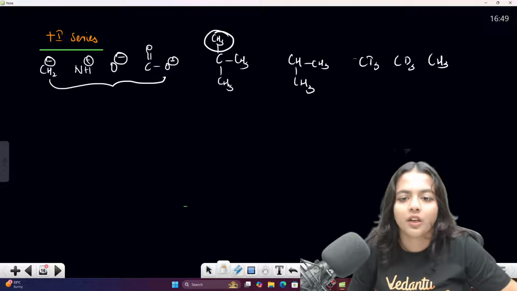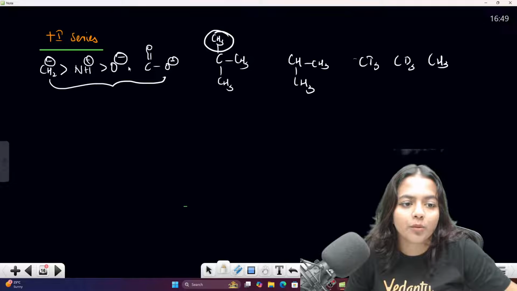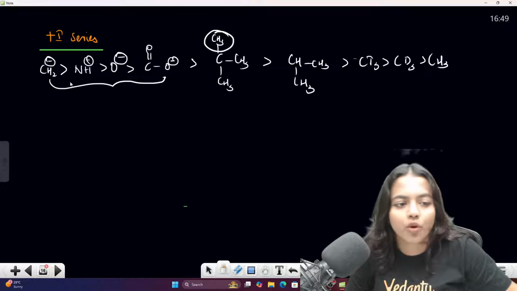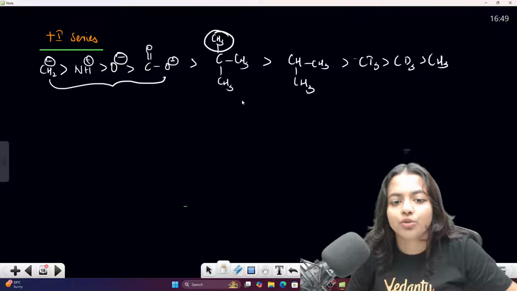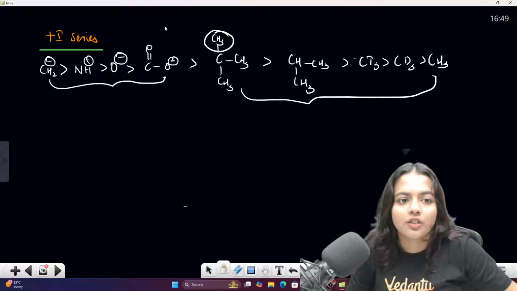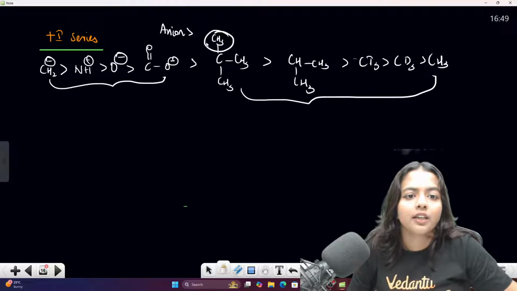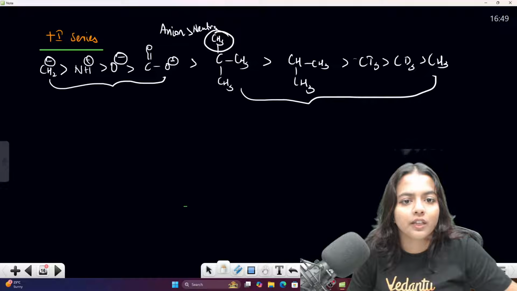Okay, this is enough. So this is the order. Which one will be more, children? Which one will be more? They will be having more effect for the anions. These are neutral charge. They don't have any specific charge. So always remember, anions will be showing more plus I series than the neutral ones. I hope this is clear for everyone.